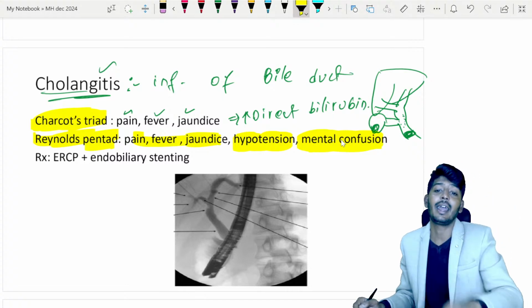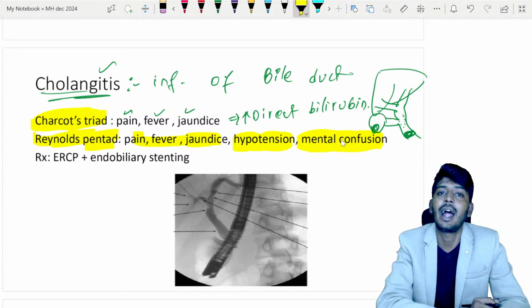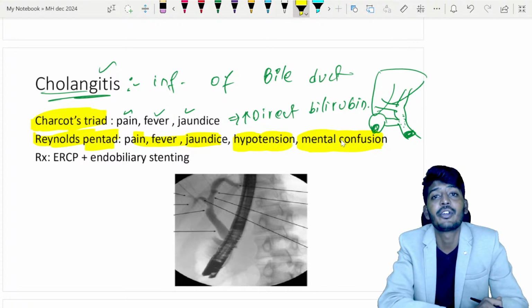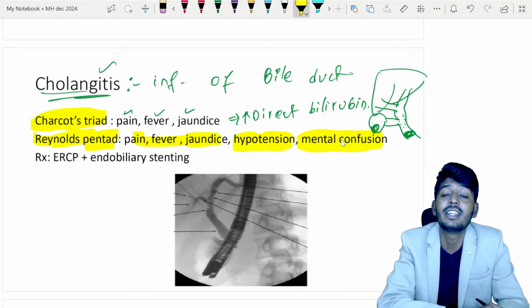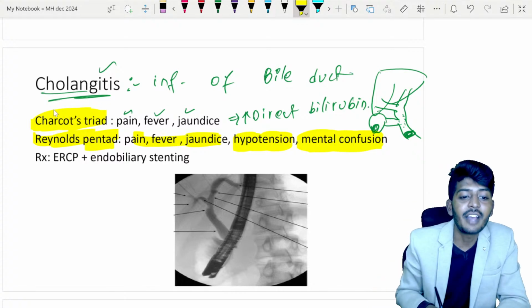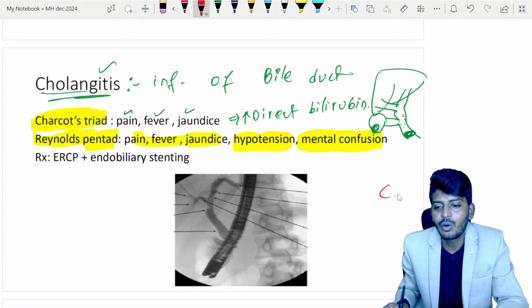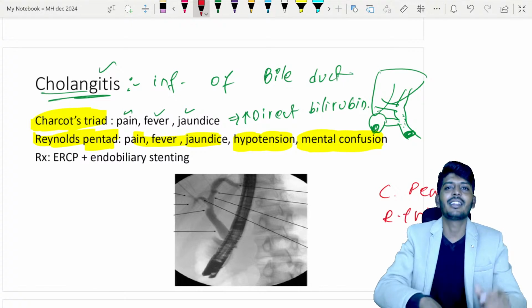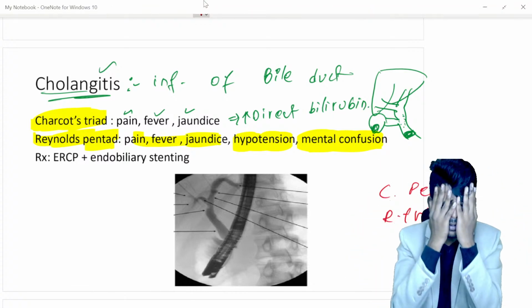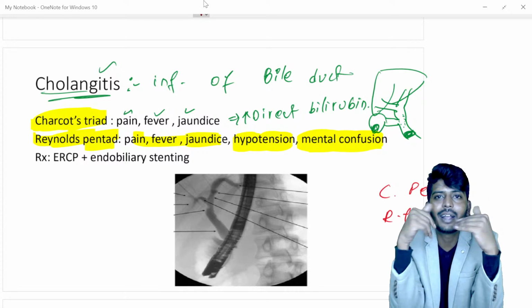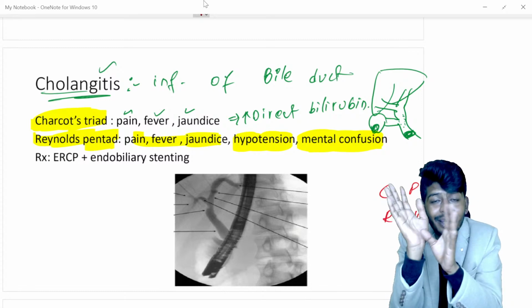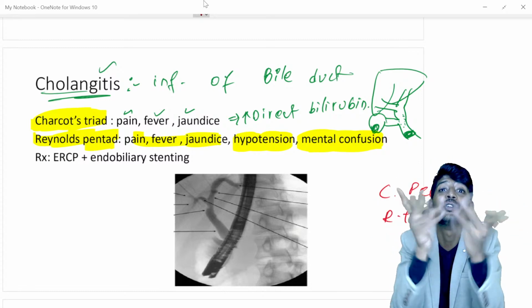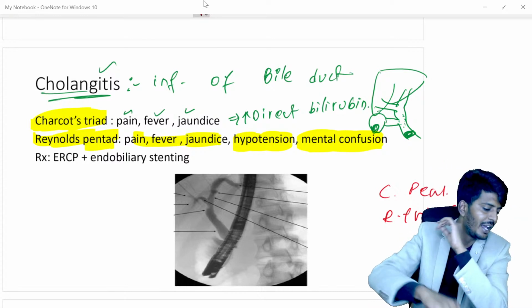And this has been asked before. The patient had abdominal pain, fever, and he came to the hospital. Also on examination he was found to have jaundice. Doctor suspected cholangitis. Which of the following is seen in this patient? Do you know how they will confuse you? Instead of Charcot triad, they will give you Charcot pentad, Reynolds' triad. Now in the exam hall your mind will blow, because we studied Charcot triad and Reynolds' pentad, but there you see Charcot triad, Charcot pentad, Reynolds' triad, and pentad as well. Now we will get confused about which is triad and which is pentad. So I don't want you to be confused, so please understand.